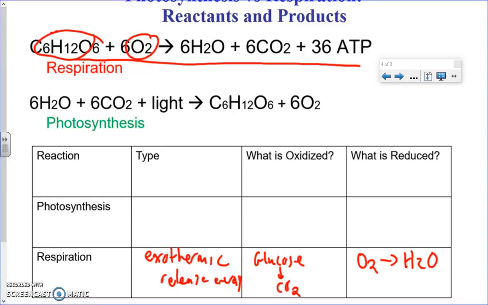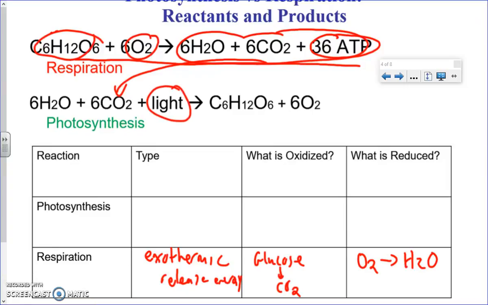We're now going to look at the photosynthesis equation. It's similar to respiration. If you take a look, the products of respiration are the reactants of photosynthesis, except for the energy. In respiration, the energy is 36 ATP. In photosynthesis, the energy is light.